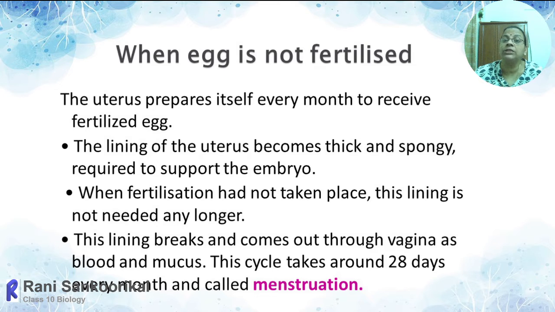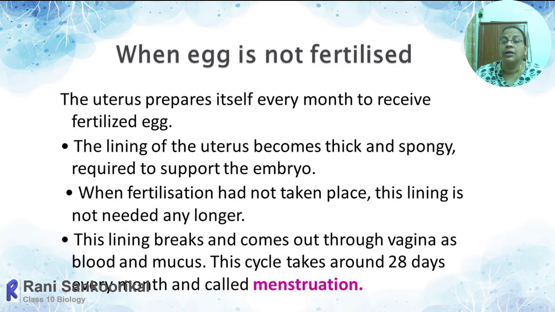But in that particular month, if there is no fertilization and the egg does not get a chance to meet the sperm, then there won't be any zygote formation. So all the preparations the uterus has undergone, the inner lining, the glandular secretion and the blood vessels, will detach.